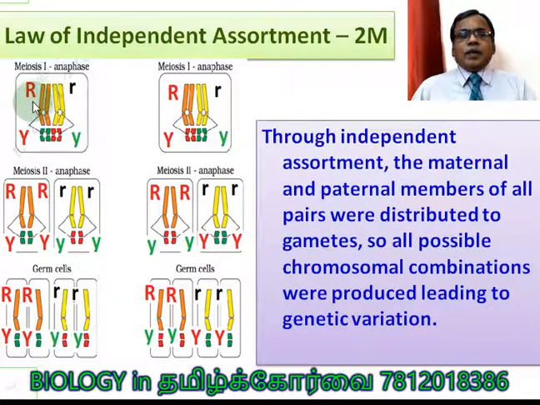The chromosome which carries capital R may go with the chromosome which carries capital Y. But here the chromosome which carries capital R may go with the chromosome which carries small y. You see, there is a brown versus red. But here brown versus green. So different chromosomes can be combined. Okay, so all possible chromosomal combinations were produced leading to genetic variation. I already told you in this category only 4 different combinations can be created. They are capital R capital Y, capital R small y, small r capital Y, and small r small y, in which these two are parental combinations and these two are new combinations.